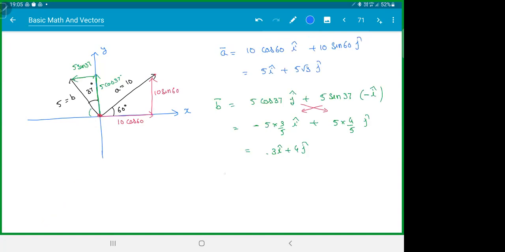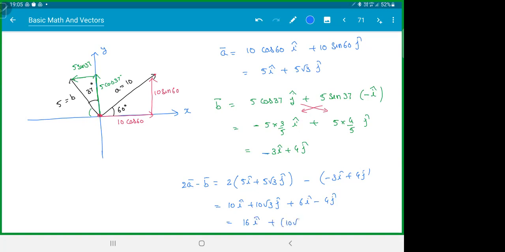Here is one more question, 2a minus b bar. Let me finish off that. So 2a minus b bar is how much? 2 times a bar, that is 5i plus 5 root 3j, plus b bar, that is minus 3i plus 4j, with the minus sign. Just multiply: 10i plus 10 root 3j minus of minus 6i minus 4j. So this will be 16i plus 10 root 3 minus 4 j cap. Just a matter of addition there. Add all the i's and add all the j's. Check this out.